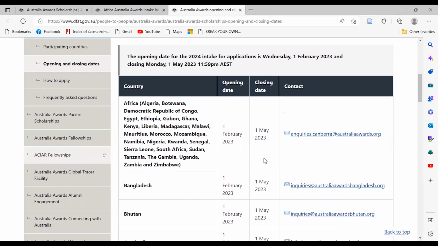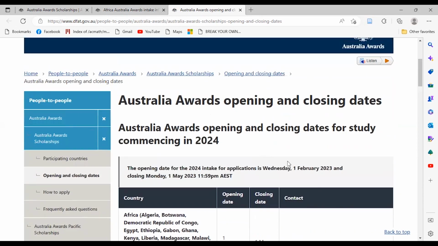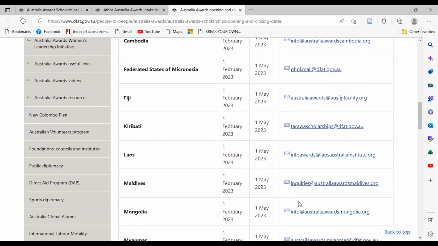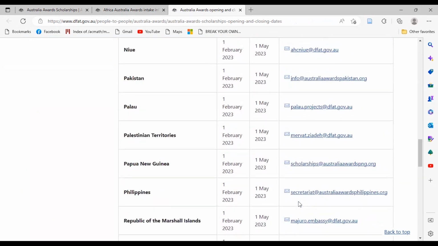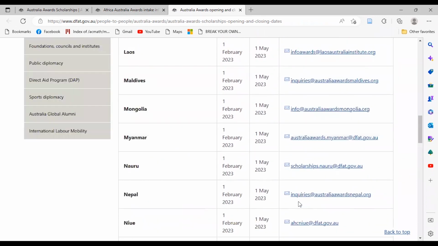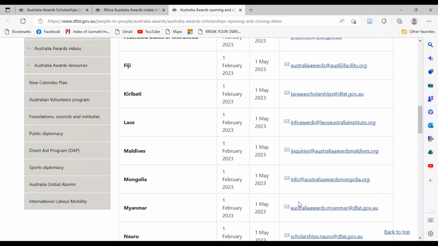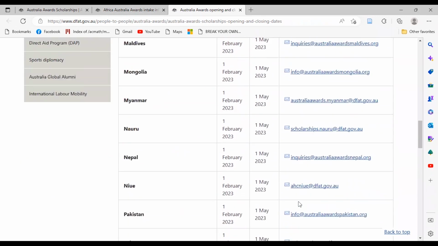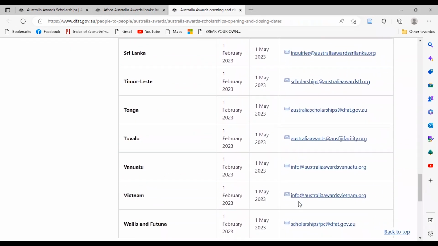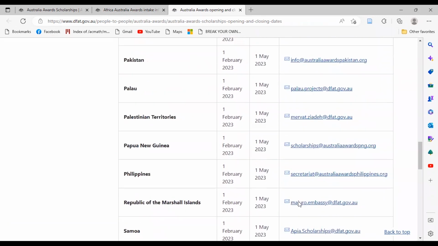This gives you a window of 3 months to prepare and submit your application. Also, if you have an inquiry, there is a contact email listed on each country or each region. So while you're applying, if you have some difficulties, kindly contact by using the email provided here.